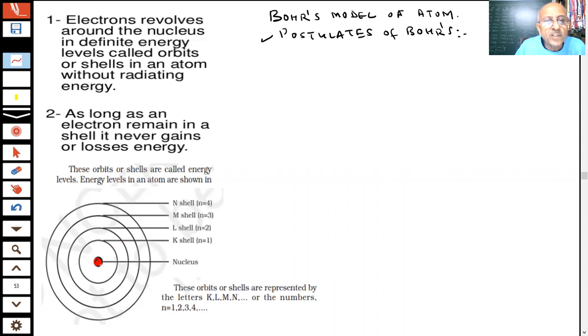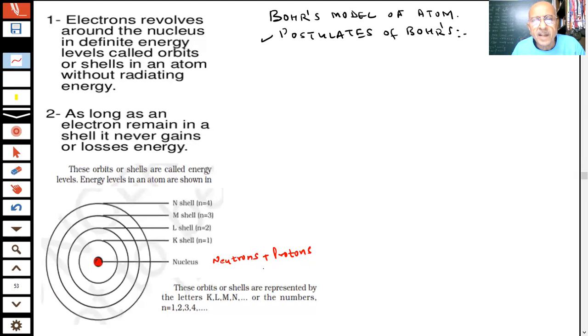You have a nucleus, students. I marked it red. What does the nucleus contain? Neutrons and protons. Okay? Tell me what particles are present inside the nucleus. Quickly, 30 seconds. Name the particles present in the nucleus. Tell me, Vidhi, which particles are present inside the nucleus? You have neutrons and protons.